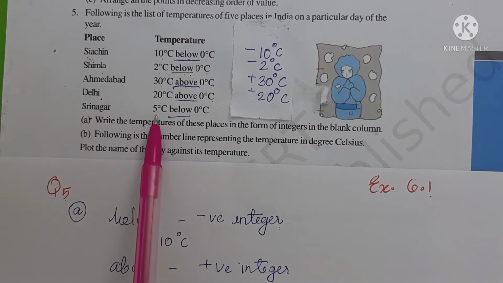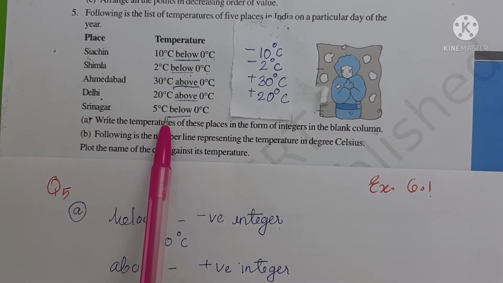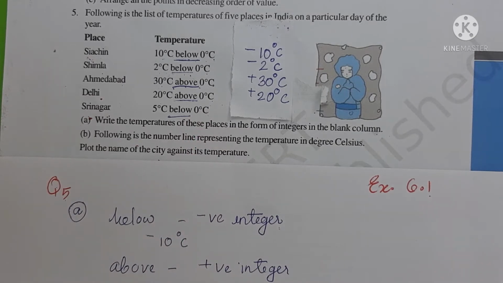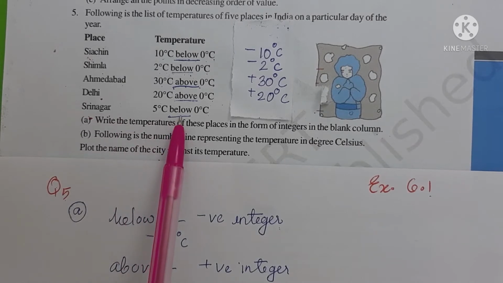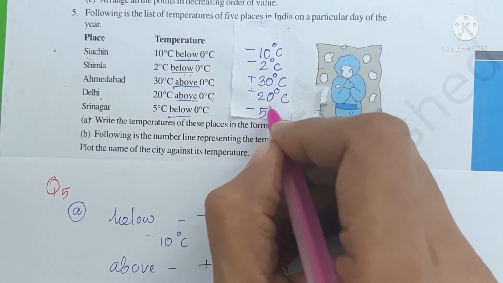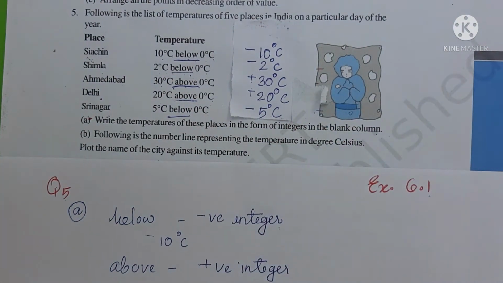Srinagar, the temperature is 5 degrees centigrade below 0 degree Celsius. So the keyword is below. The answer will be a negative integer because below stands for a negative integer. So the answer will be minus 5 degrees Celsius.